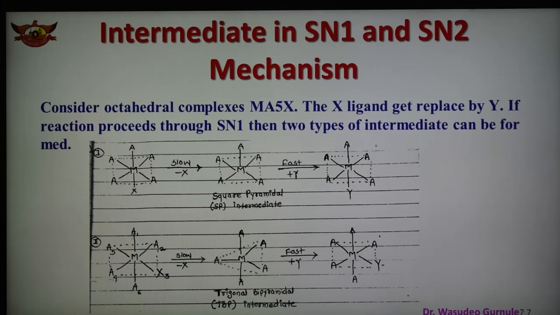So in the first case the square pyramidal intermediate, and in the second case the trigonal bipyramidal intermediate are there, followed by addition of another ligand, and we get the final octahedral complex. So if you consider the octahedral complex of this type MA5X, X is the ligand, M is the metal ion, two intermediates are there in SN1: one is the square pyramidal SP intermediate and the other is the TBP intermediate.